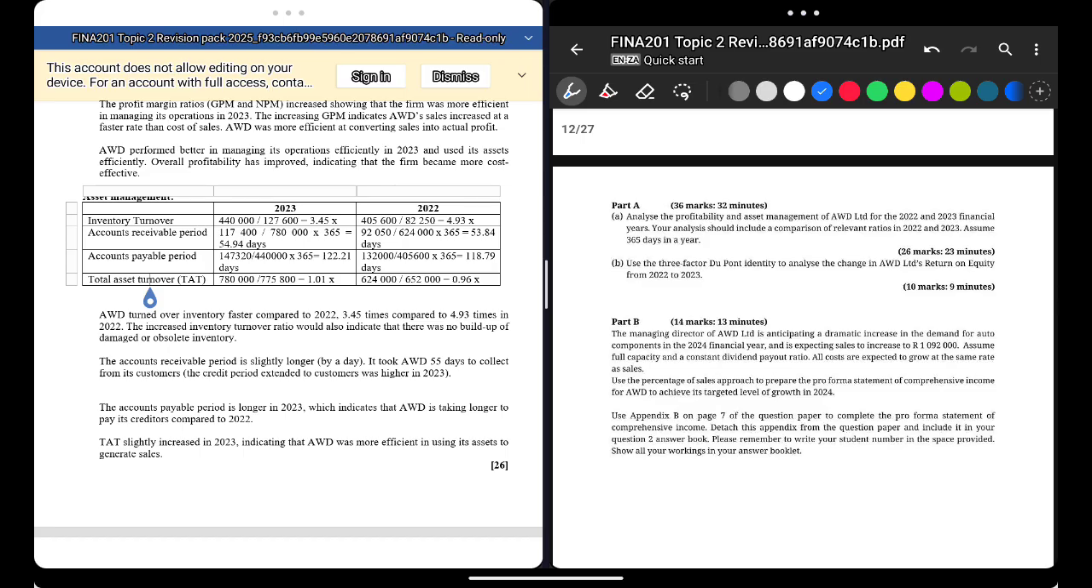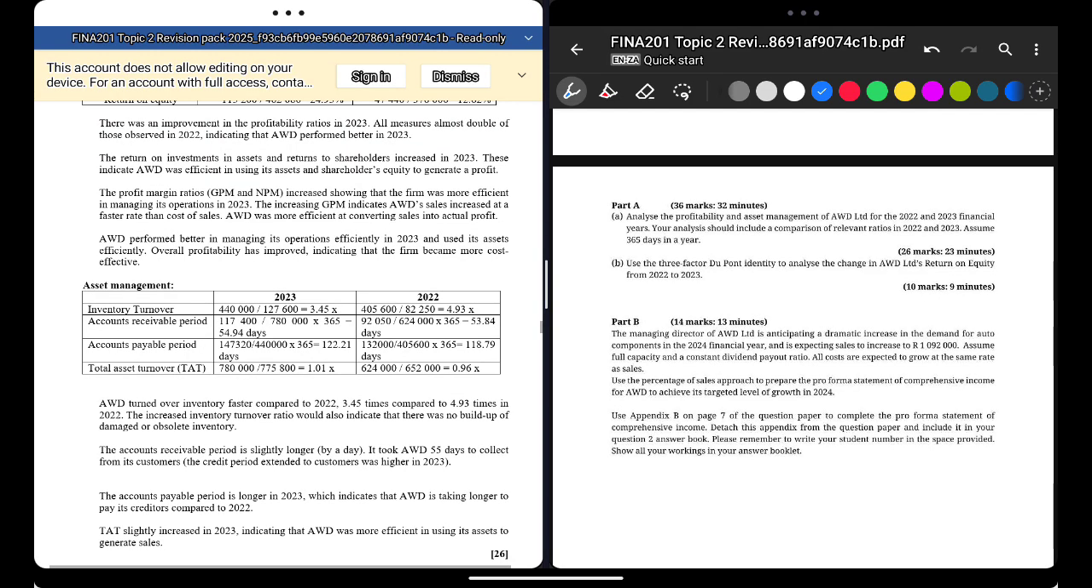B. Use the Du Pont identity. I'm going to do this Du Pont identity in a separate video because it's a major topic, like 10 marks too, and you'll understand it better if I do it in a separate section. So in the next video, go find my video on return and Du Pont. Alright, I'm going to continue.